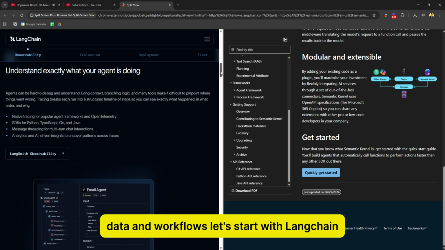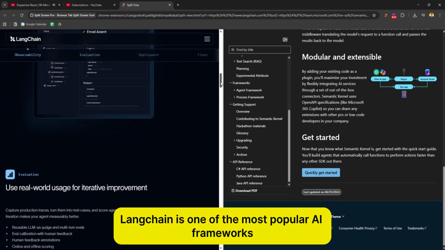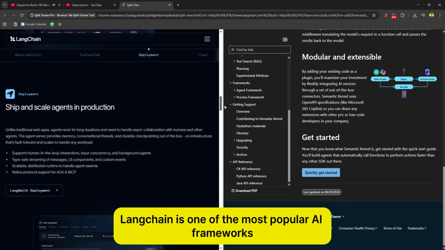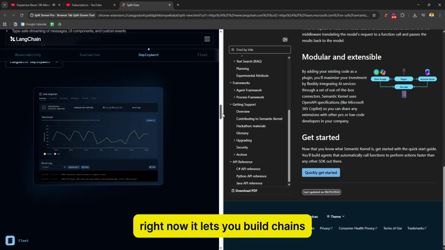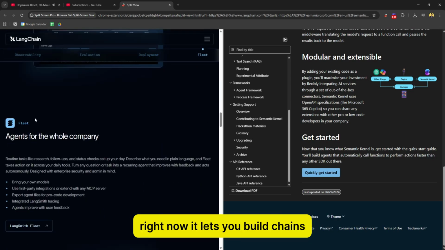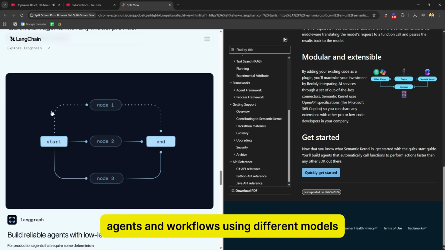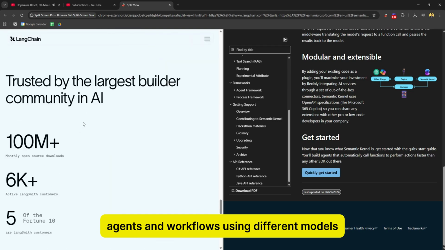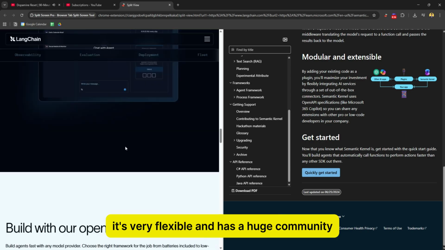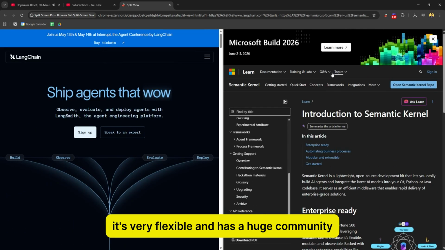Let's start with LangChain. LangChain is one of the most popular AI frameworks right now. It lets you build chains, agents, and workflows using different models. It's very flexible and has a huge community.